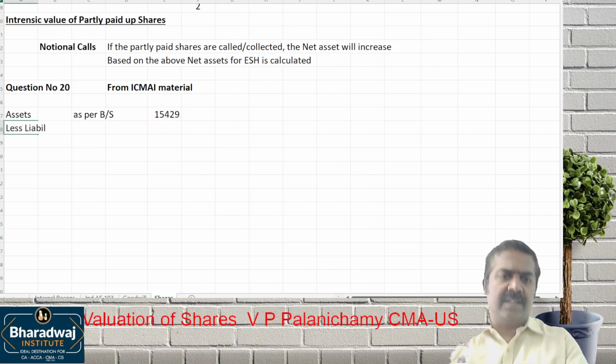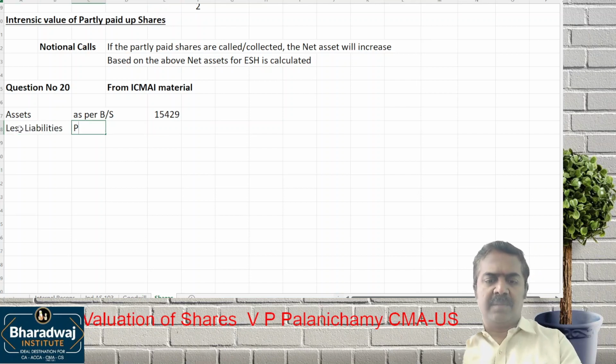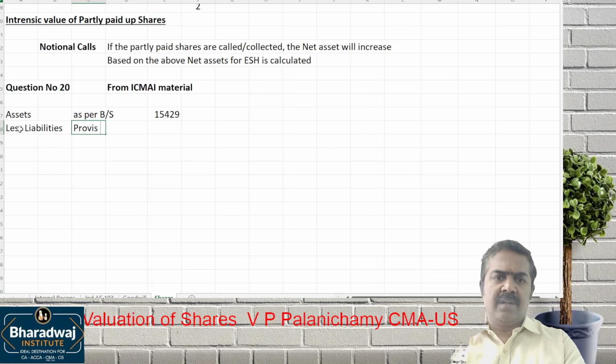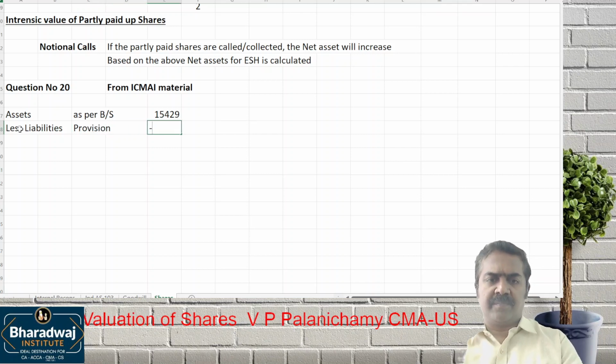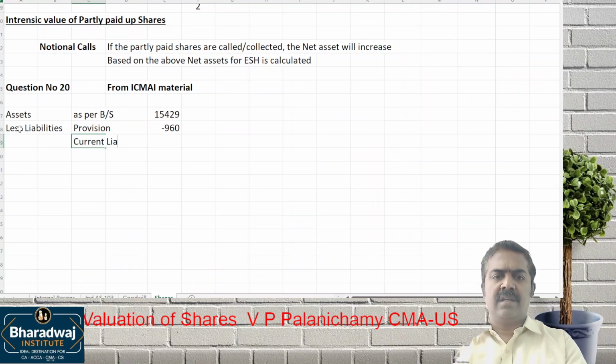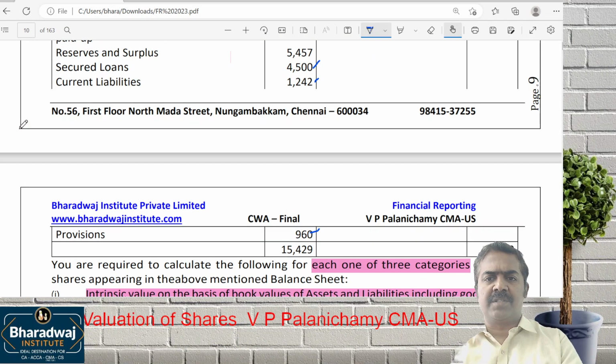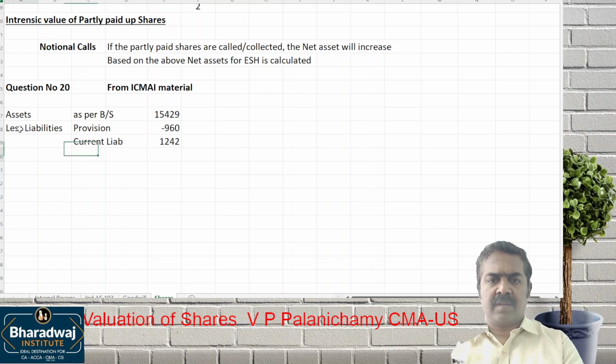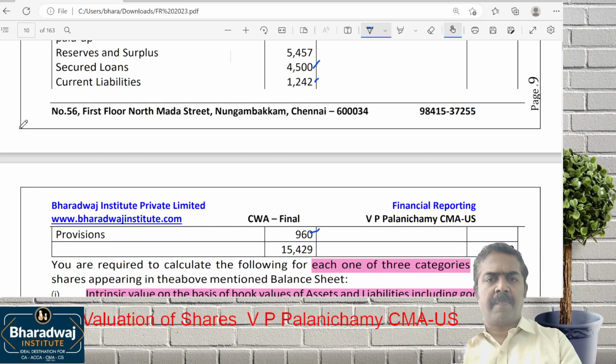Less liabilities. From the end, let us go up. Provisions 960. Current liabilities 1242.